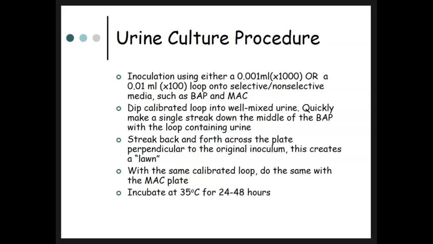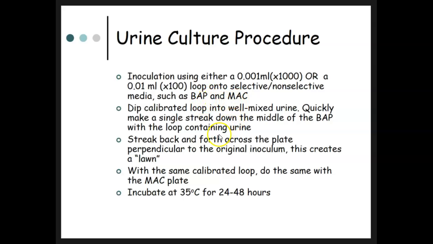So for the urine culture procedure, you're going to inoculate using either the 0.001 ml, that's the 1 microliter loop, or a 10 microliter loop. Now, everywhere that I've worked, and I think all of our clinical places, use the 1 microliter loop onto selective and non-selective media like blood agar plates or MacConkey.